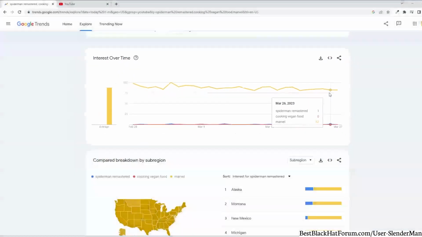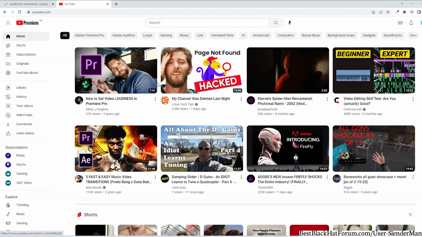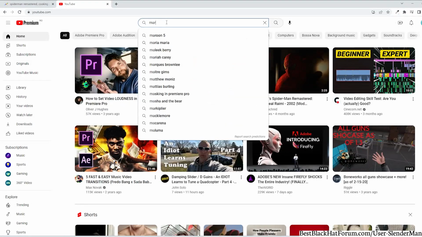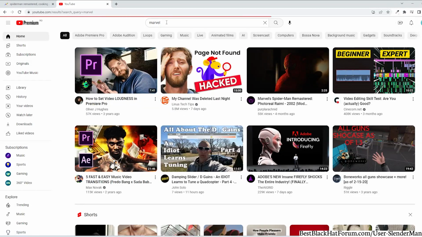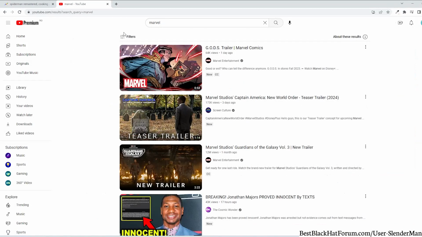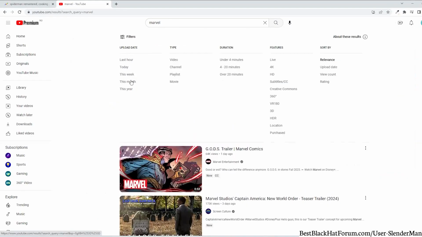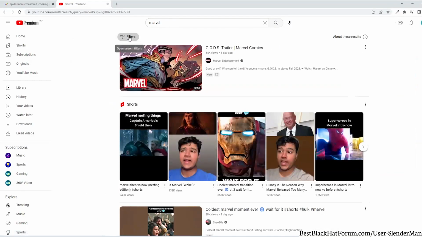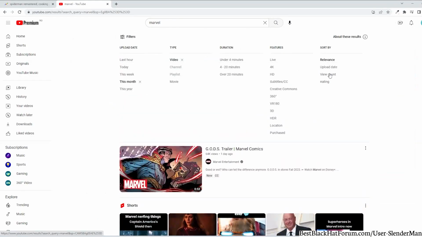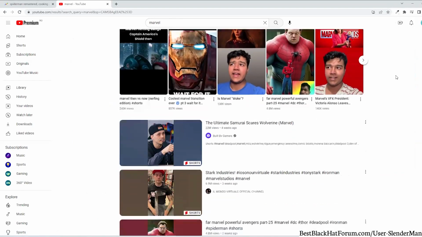Now, let's see another method. We will go to YouTube and search for our keywords. Let's enter Marvel, and from filters, we will choose the upload date to this month or this year, and also choose the view count to see exactly how many views this search term gets.